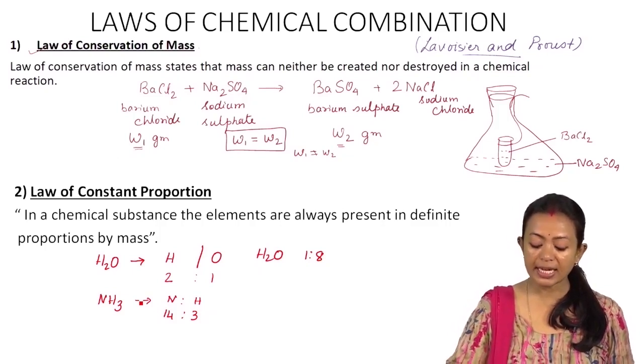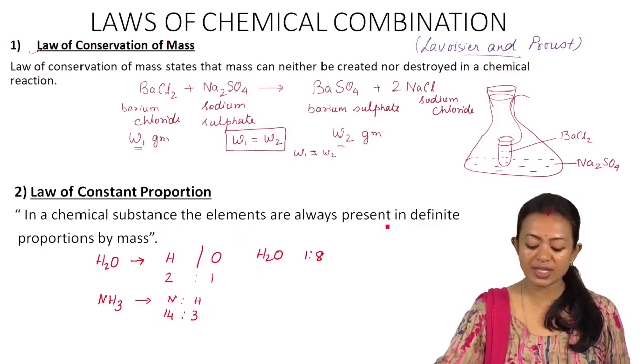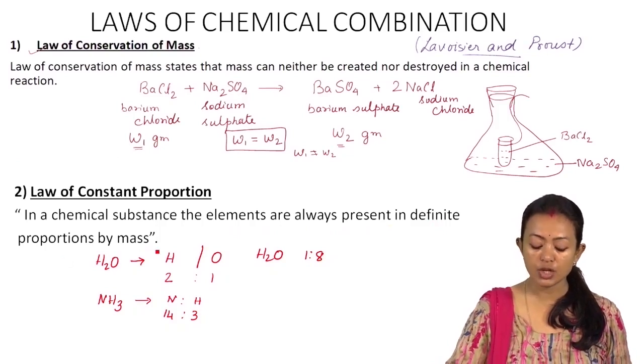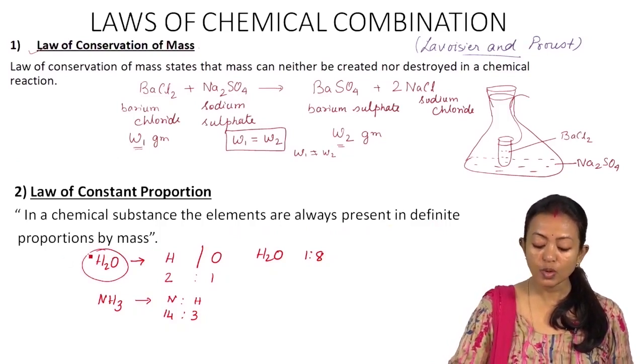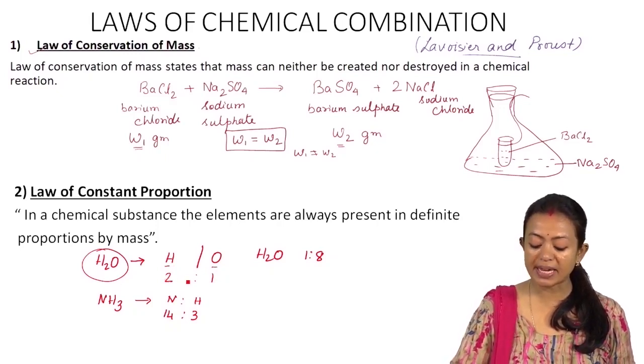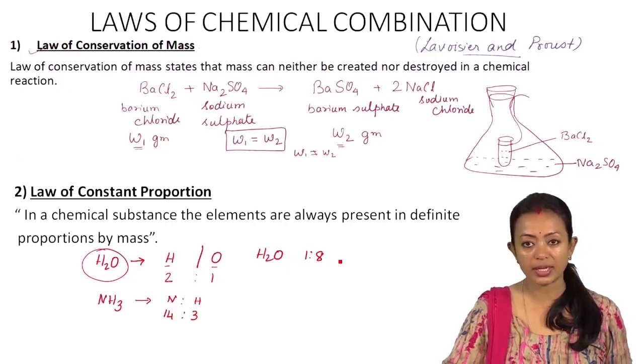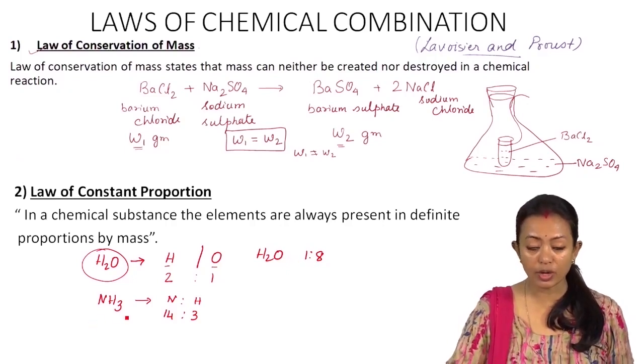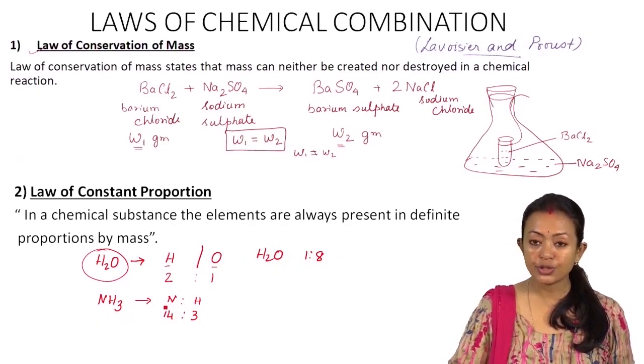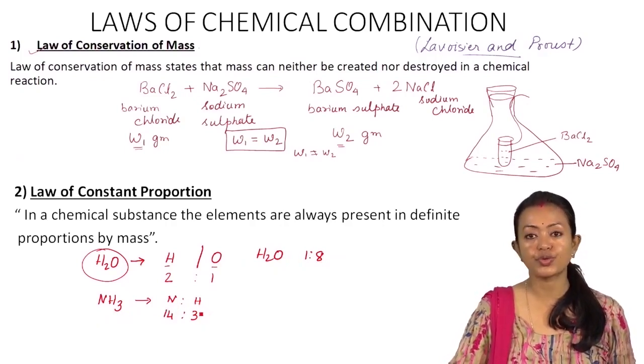I repeat, in a chemical substance, the elements are always present in definite proportion by mass. So if you take water, what are the two elements? Hydrogen and oxygen. What is the ratio that it can exist? It exists by numbers in a 2:1 ratio between hydrogen and oxygen, and the ratio by mass of hydrogen and oxygen is 1:8. Similarly, if we take ammonia, then the ratio by mass between nitrogen and hydrogen is 14:3.